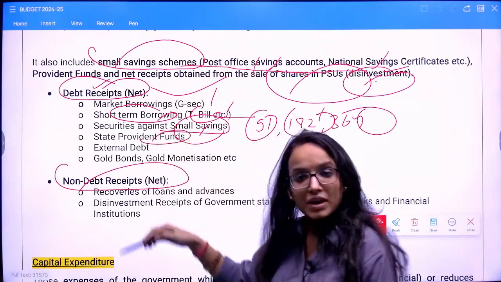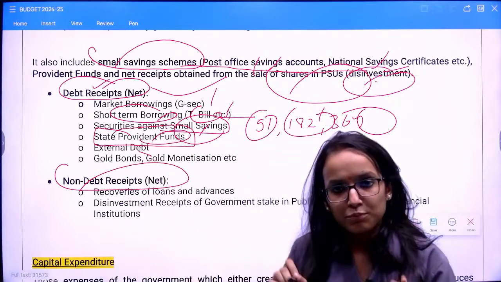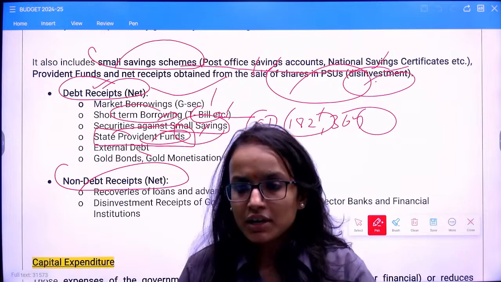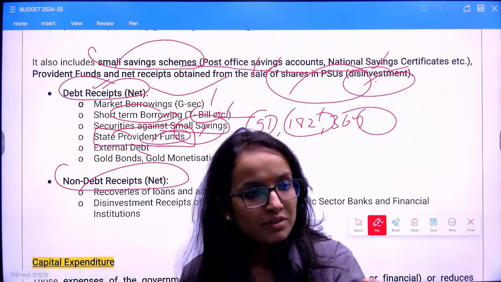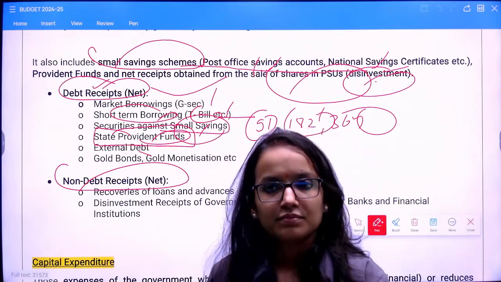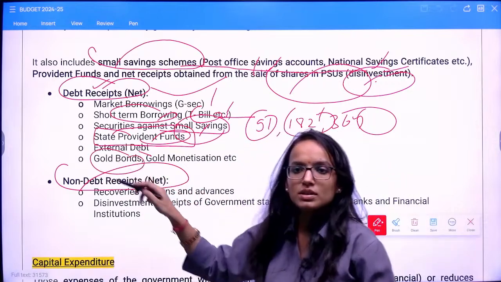Then you have provident funds, state provident funds. State provident funds are also saving schemes by the state government, generally for state government employees. So again, whatever you have received from a saving scheme will be a capital receipt. Clear to everyone? Then gold bonds.